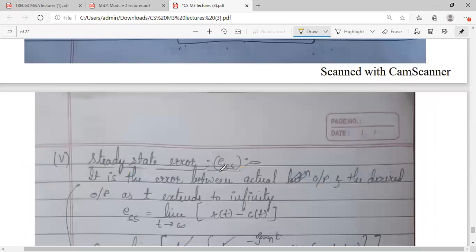Now coming to the steady state error, we have already taken this steady state error equation.